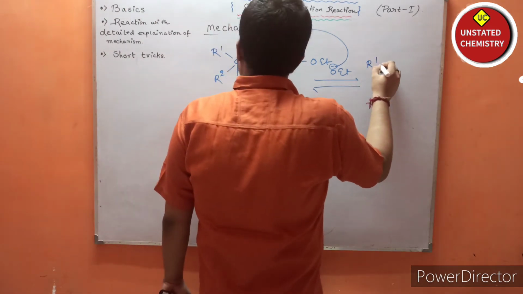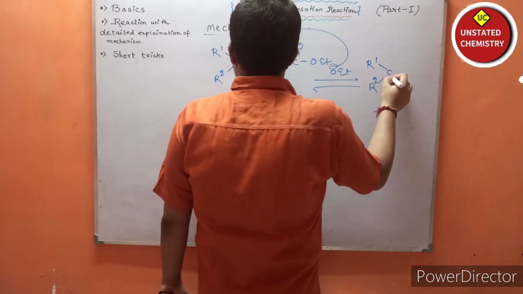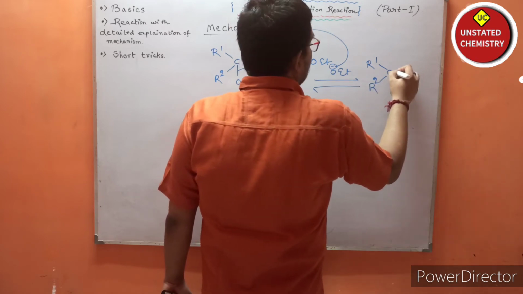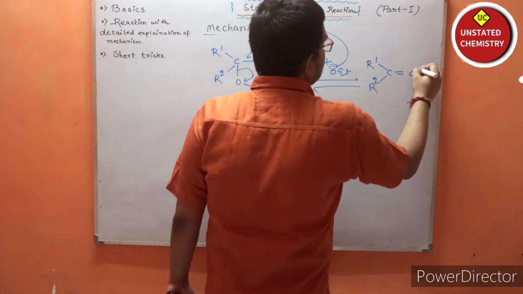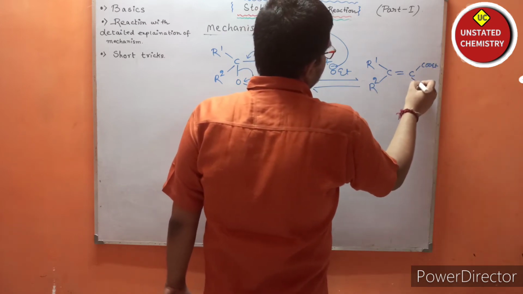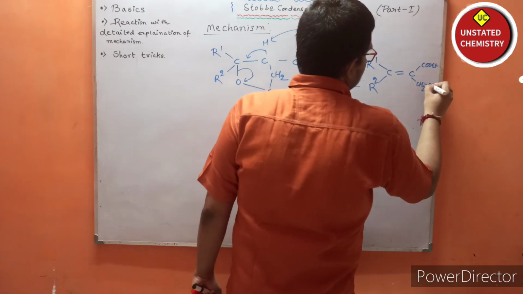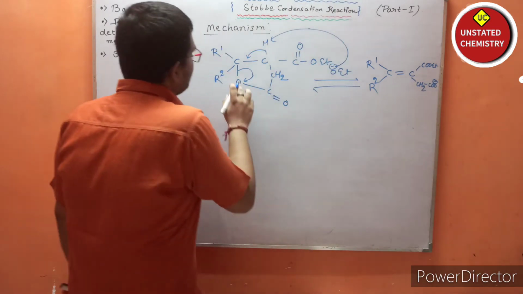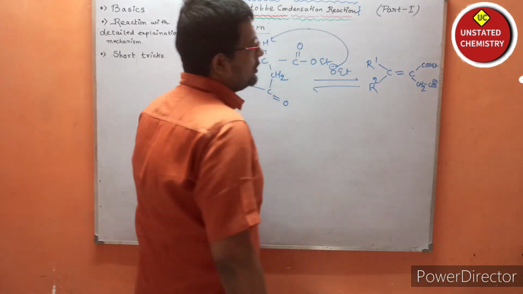So R1 carbon R2, carbon double bonded to carbon, and with it the ester functional group is present, and with it CH2 COO minus, because the electron density is shifted towards oxygen, so O minus will be formed.